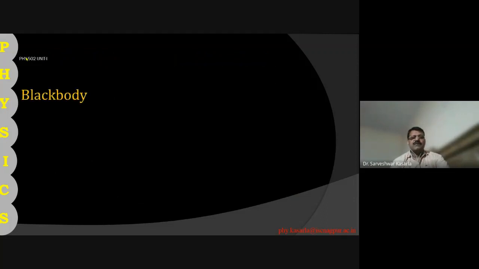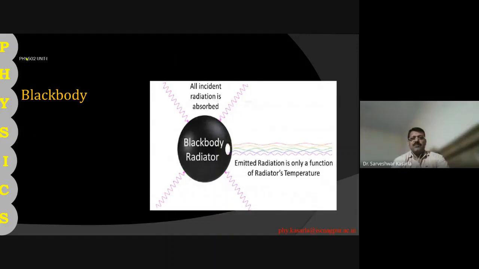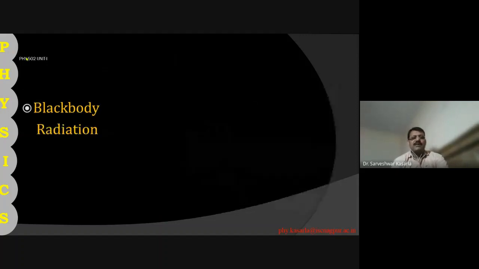Let us start with the first part, that is black body radiation. We know what a black body is. It is the body which absorbs all the radiations falling upon it, and emits radiation that is a function of temperature. The emissive power of black body radiation depends upon the temperature. As I said, the emitted radiation is a function of the temperature. So black body radiation is nothing but thermal radiation, infrared radiation.